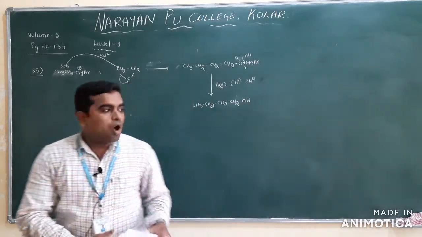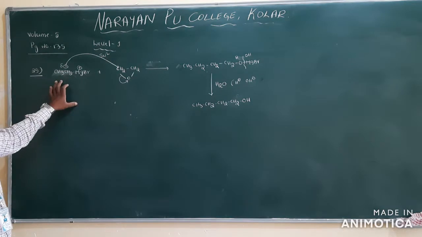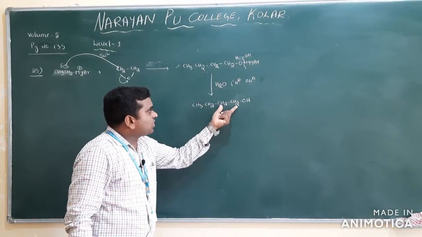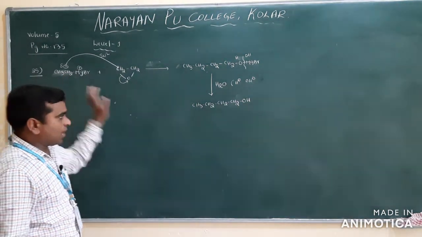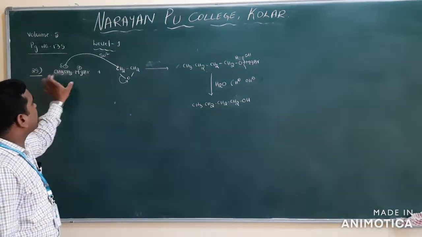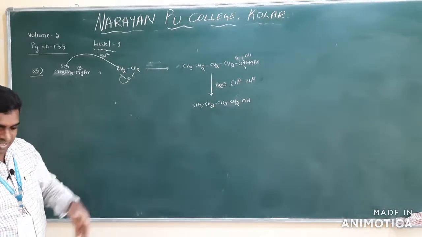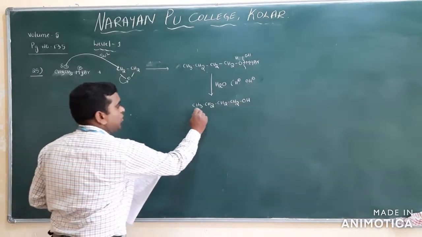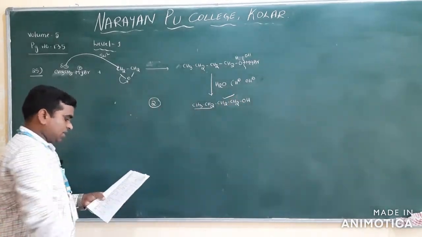Clear? So how many carbon atoms are there? Suppose sometimes they will give a Grignard reagent, and in the final product more than 2 carbons are there compared to the Grignard reagent. Grignard reagent has how many carbons? 2 carbons. But here how many carbons? 2 carbons extra. Means definitely the Grignard reagent reacted with the epoxide. Clear? That is also. So your answer should be option 2, C2H5. Option 2 is the correct one.